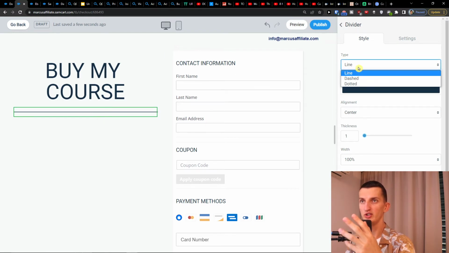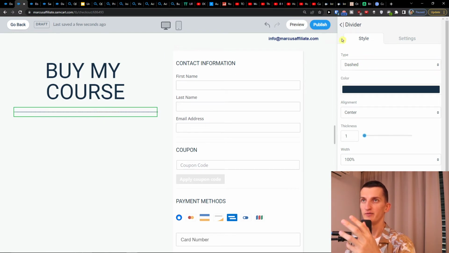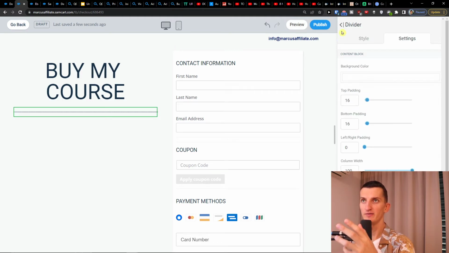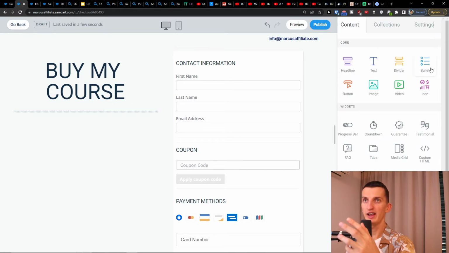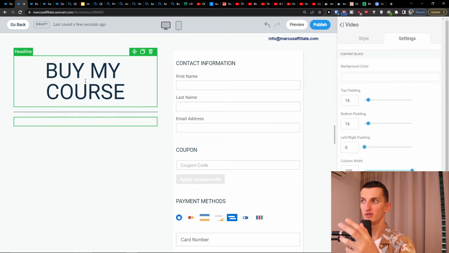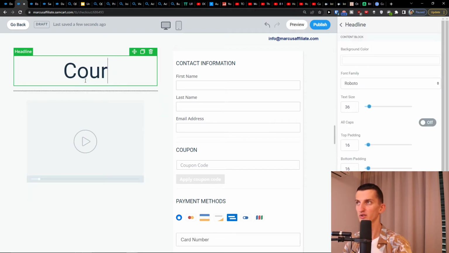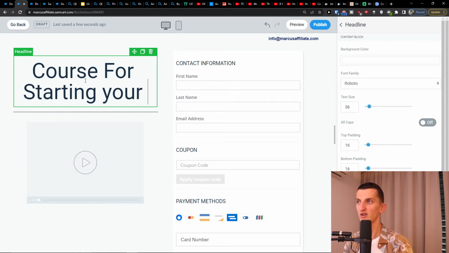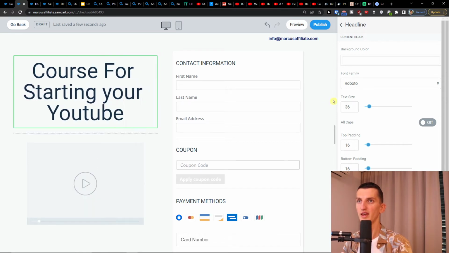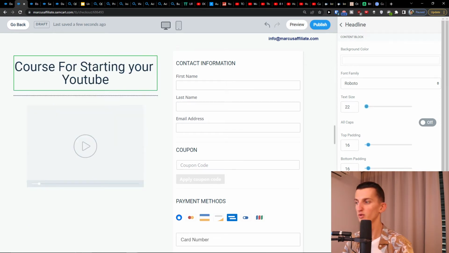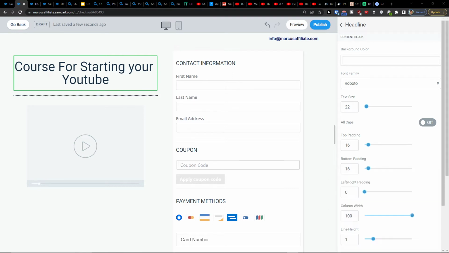Okay, and you can always change the type if it's dashed, the color, the alignment, all of that you can change. And then we can go further and add a bullet list or button or image or a video. Course for starting your YouTube. And I'm going to change the text size on the right side. Yeah, I'm going to remove my camera so you can see everything now. So here, course for starting your YouTube.